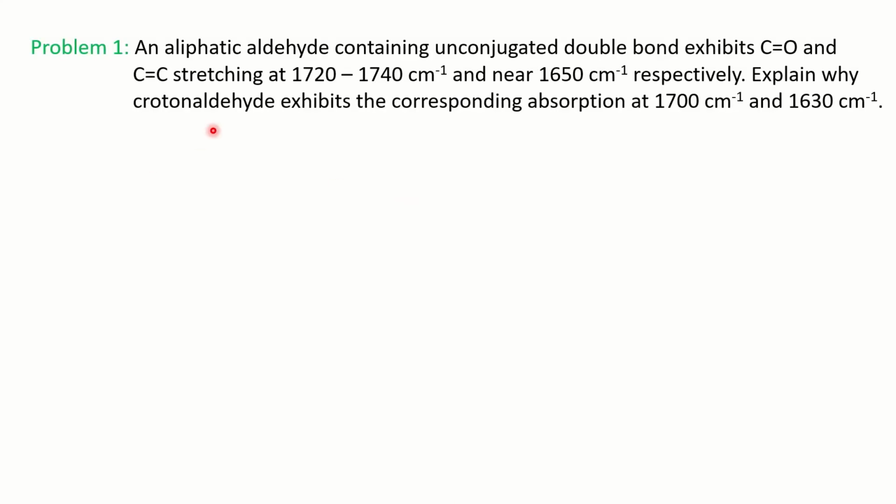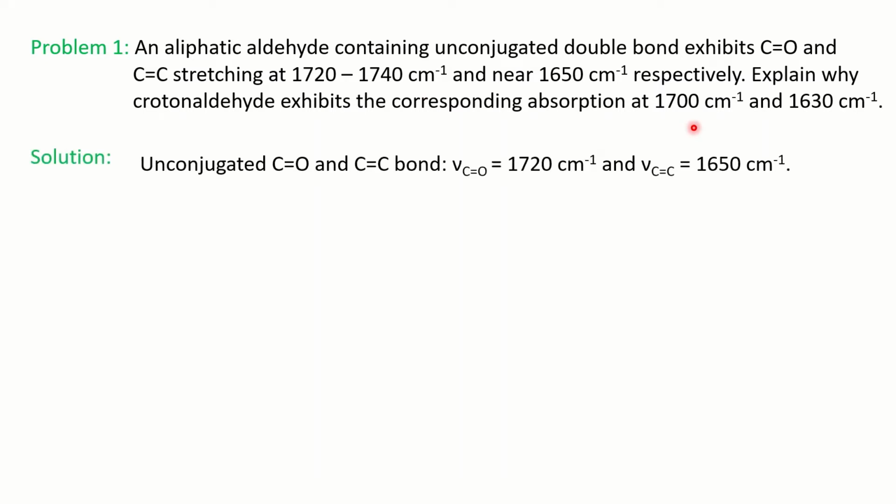So this is our very first problem, where an unsaturated or unconjugated C=O carbonyl and C=C stretching is given, and they are comparing it with crotonaldehyde, whose frequency is less than the unconjugated one. So they are asking why it is so. For that, you should know the structure of crotonaldehyde.